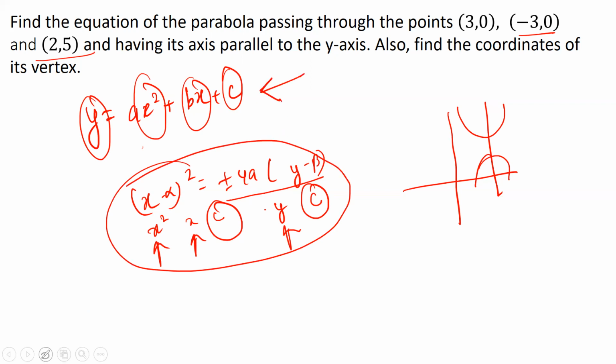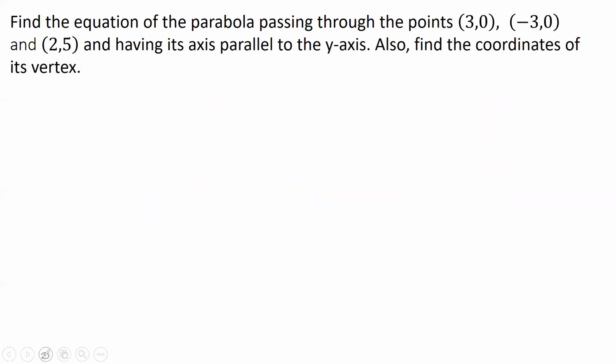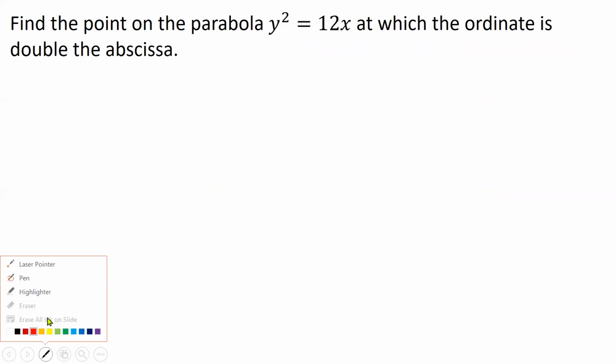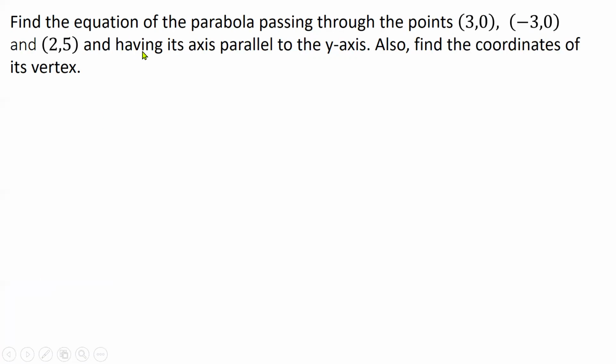So this is why I assume that my parabola is y is equal to ax square plus bx plus c. I assume that this is the equation of my parabola. Now I hope that you get this point. And now what we need to do, I just need to put in these 3 points and find out the values of a, b, and c. All right.